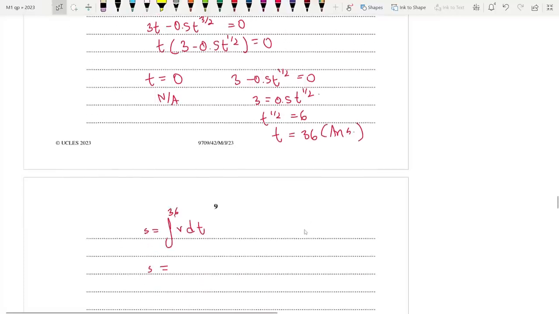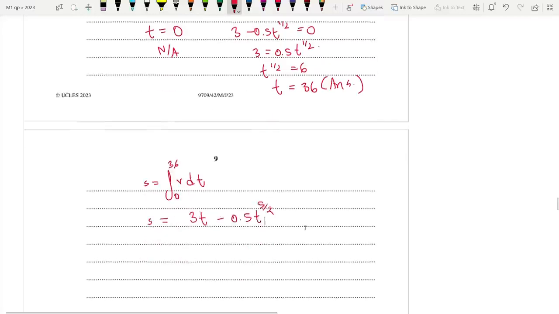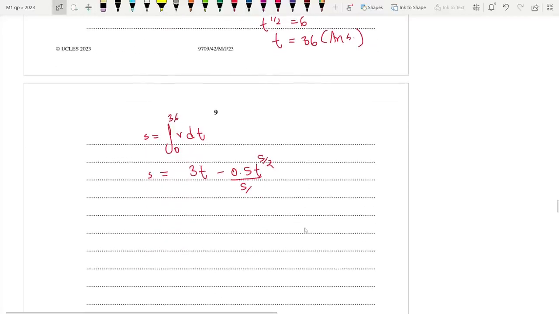The limits will be 36 and 0. So the integration is 3t minus 0.5 t to the power 3 by 2 plus 1 is 5 by 2 divided by 5 by 2 itself. And I'm just going to input the limits, which is 36, 0.